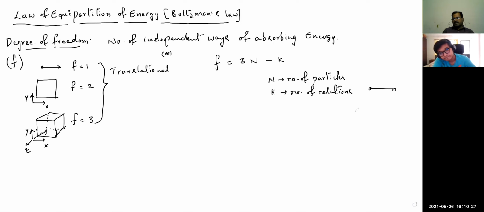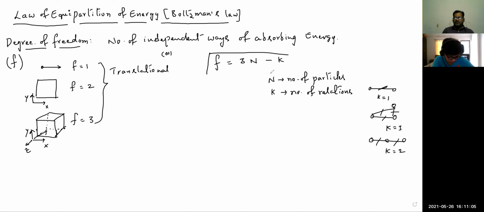If two particles are connected like this, the k value is 1, the number of relations, the connection between two particles is 1. If three particles are like this, then 1, 2, 3, so the k value should be taken as 3. If the three particles are connected like this, the structure will be like this, then this is one link, this is the other link, so the k value, the number of relations, here is 2. Like that, the k value is defined. So the degree of freedom of any system we can determine with the help of this expression.